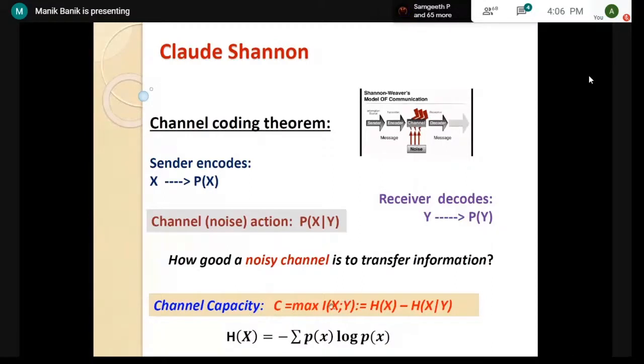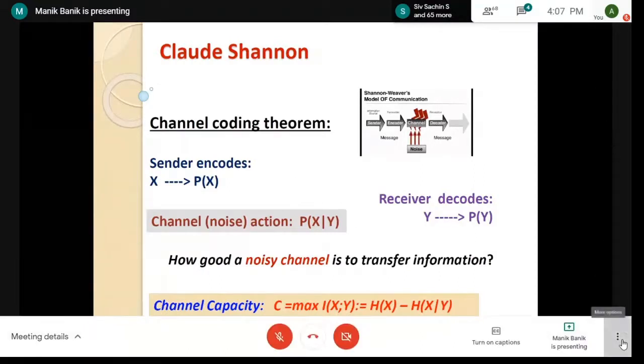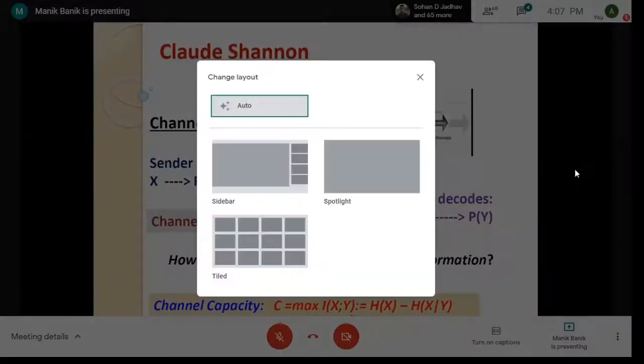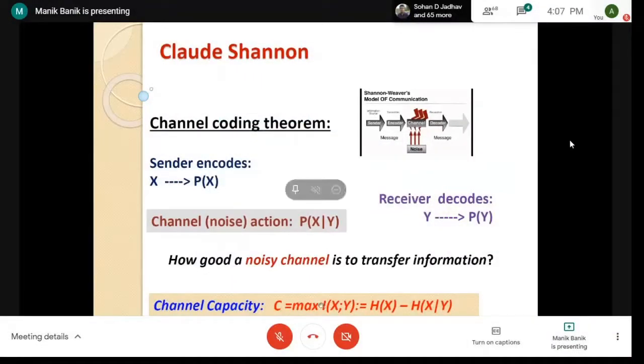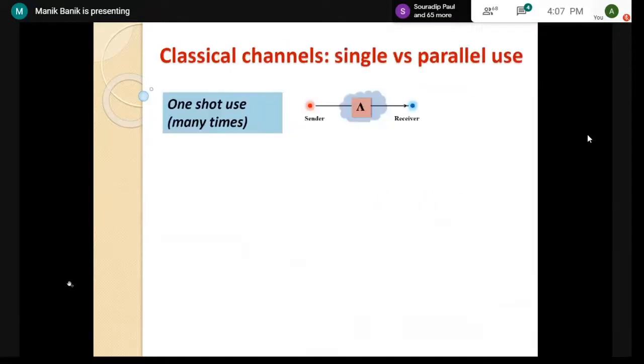So channel capacity is the maximization of the mutual information between X, the input variable, and Y, the output variable, defined by H(X), the Shannon entropy of the input variable, minus H(X|Y), the conditional Shannon entropy of X given Y. This formula resembles the entropy we see in thermodynamics, but now it has an information theoretic meaning. And this maximization we have to do over all input probability distributions.